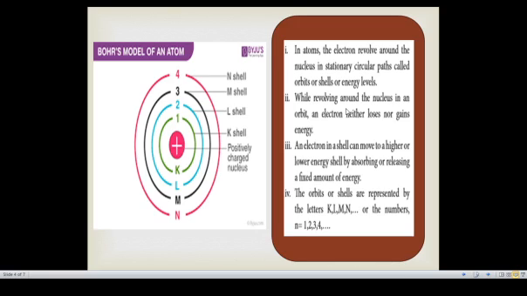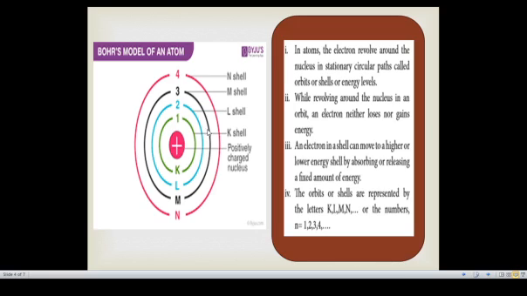The second postulate: an electron revolving around the nucleus in an orbit neither loses nor gains energy. The third one is that an electron in a shell can move to a higher or lower energy level. For example, if an atom absorbs some energy, the electron gets excited and moves to a higher energy shell, for example jumping from K to L or L to M. If it wants to release energy, it jumps to a lower energy level, L to K, M to L, like that.